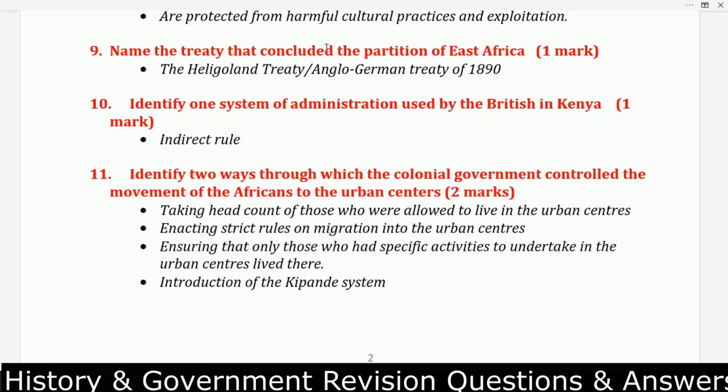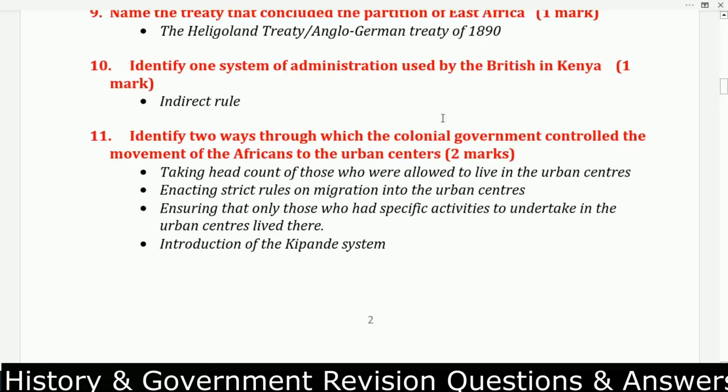You get 1 mark. That one is indirect rule. You can see it here. Then we have question number 11. Identify 2 ways through which the colonial government controlled the movement of Africans to the urban centers. You get 2 marks. How did the colonial government control the movement of Africans to the urban centers?